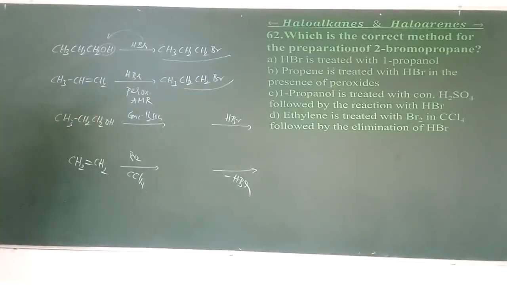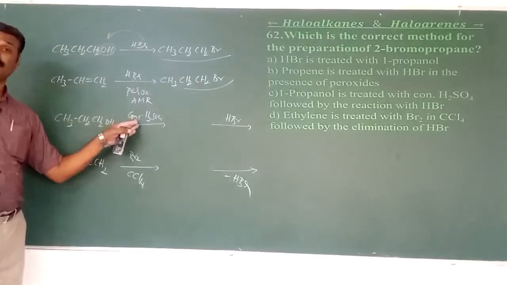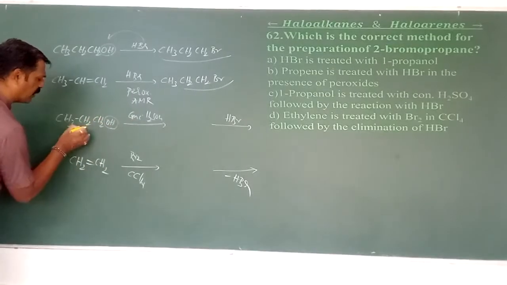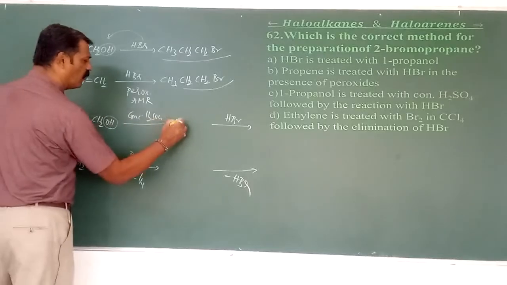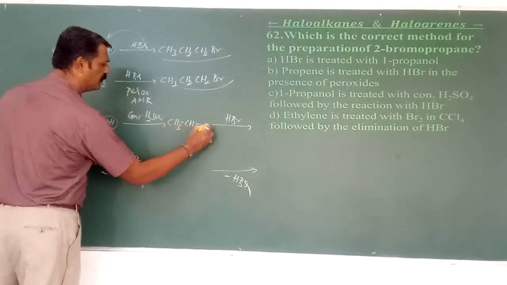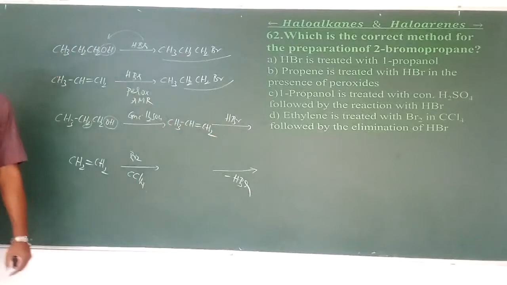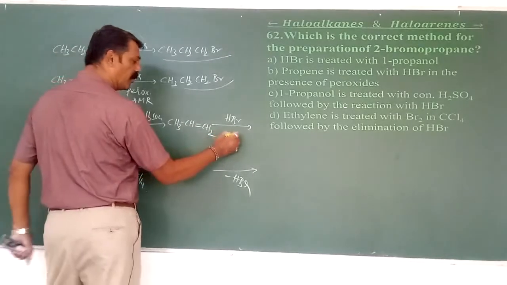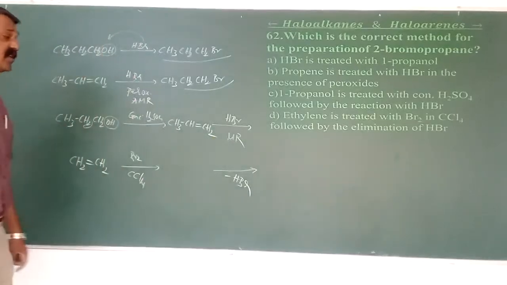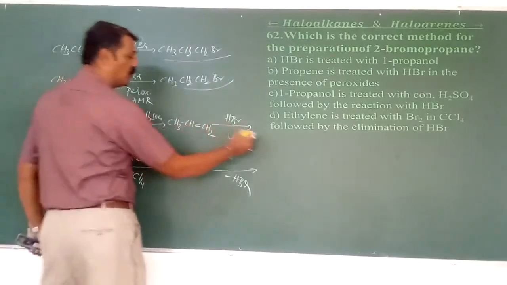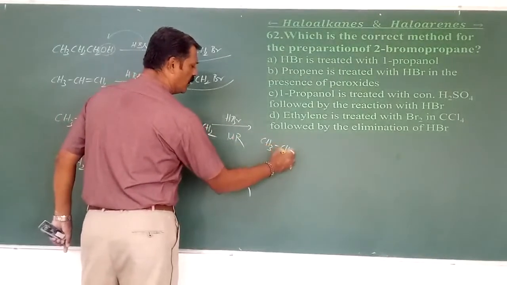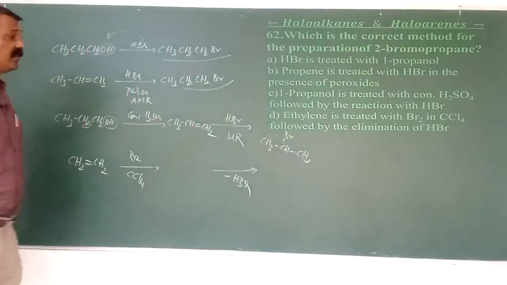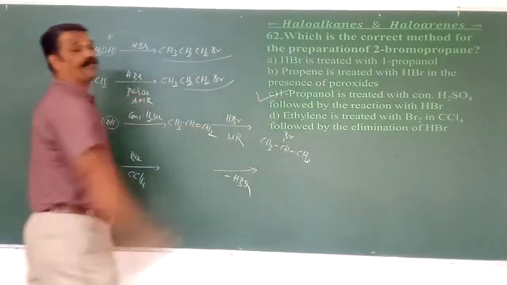1-Propanol is treated with concentrated sulfuric acid. What is the function of sulfuric acid? It is a dehydrating agent. It means first we remove the OH and then a hydrogen from the adjacent carbon, and I have to get propene. What happens when propene is treated with HBr? Again Markovnikov, because no peroxide is present, so the negative part goes to the most substituted carbon, giving CH3CHBrCH3. Is this 1-bromo or 2-bromo? I think this may be the possibility here.